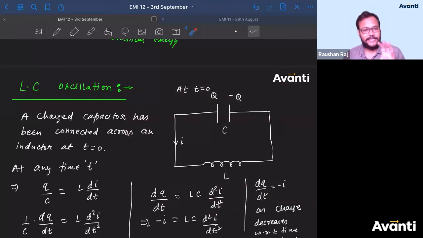So can I say that initially, what was the energy that was given to this circuit?